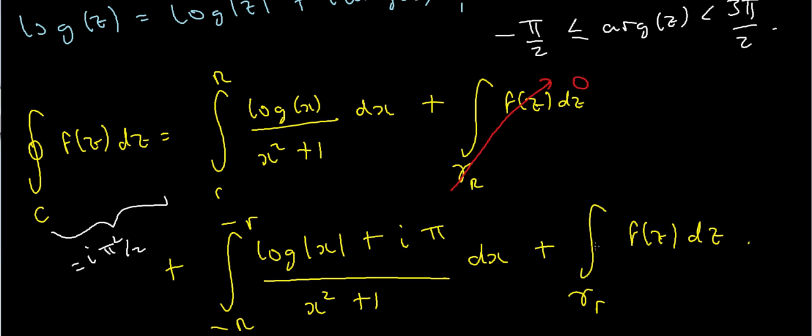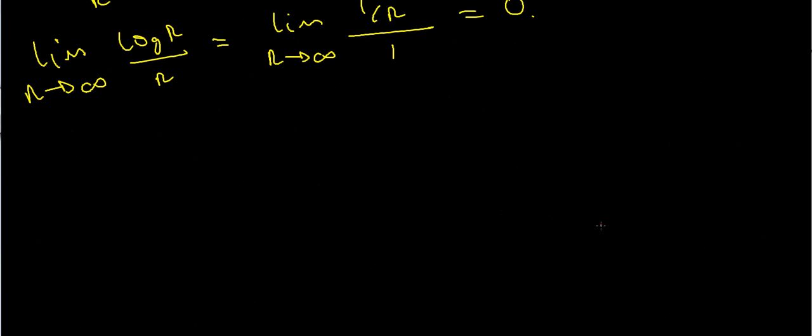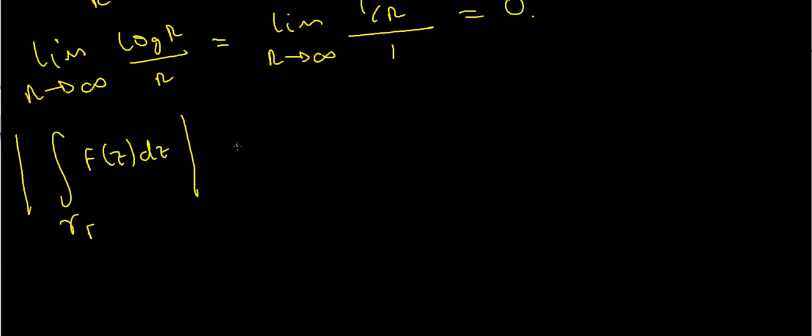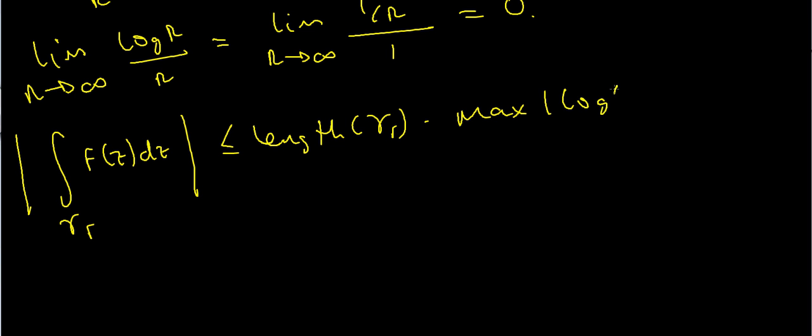What about this integral? Well, it's going to follow exactly the same pattern. So if I try to use the estimation lemma again, what happens? The estimation lemma tells me that the modulus of the integral over gamma sub little r of my function f of z dz is less than or equal to the length of gamma sub little r times the maximum value of my function, which is the modulus of the log of z, all divided by the modulus of z squared plus 1, as z varies along that part of the curve.